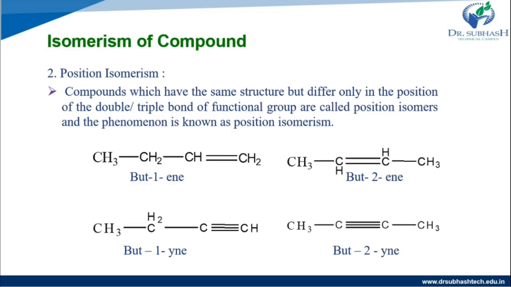Here the first structures are 1-butene and 2-butene. What is different: in 1-butene the double bond is attached to the first and second carbon, and in 2-butene the double bond is attached to the second and third carbon. Also in butyne, the triple bond is attached to the first and second carbon in 1-butyne, and in 2-butyne the triple bond is attached to the second and third carbon.